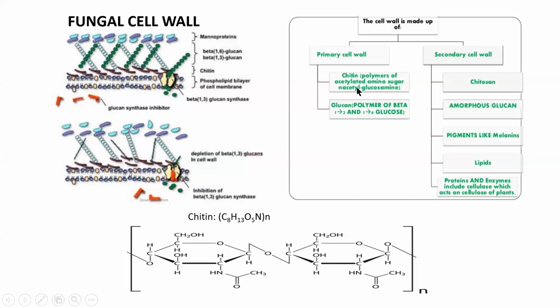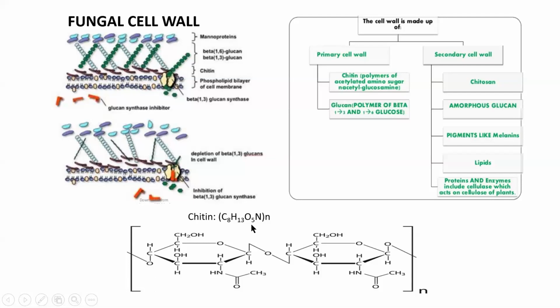Chitin is a polymer of an acetylated amino sugar, N-acetyl glucosamine. This group is called the N-acetyl glucosamine group. You have a number of these groups together, and they form chitin.